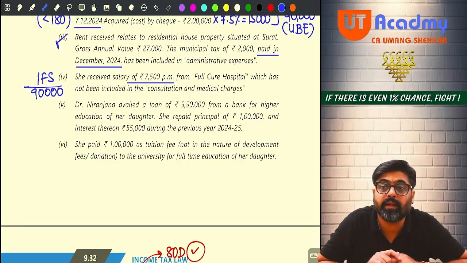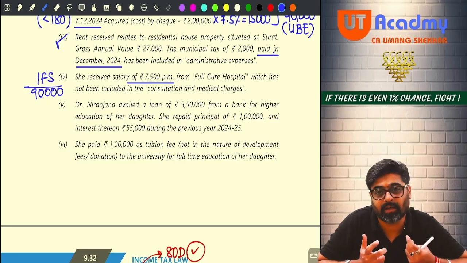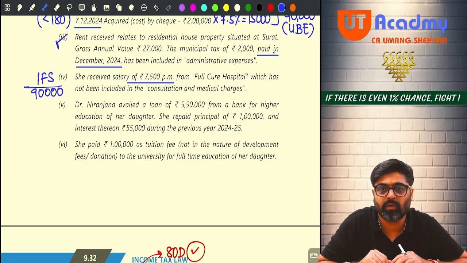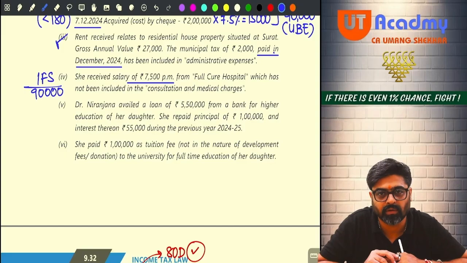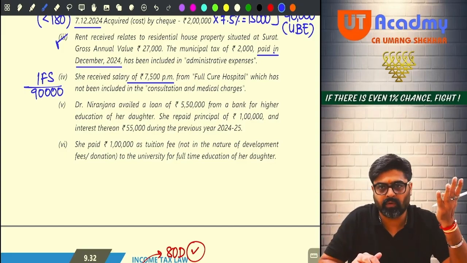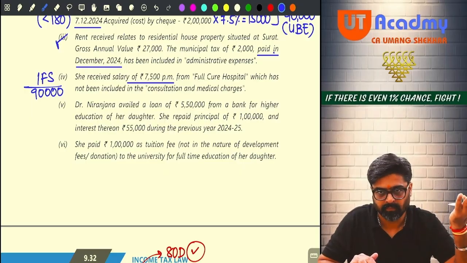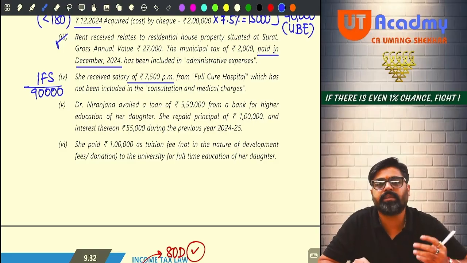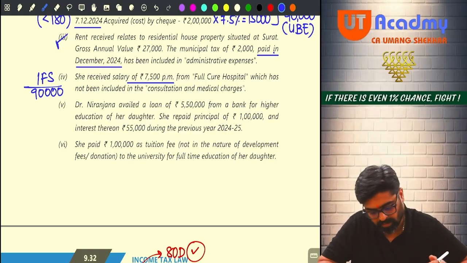But wait, this is entirely taxable? Yes. But out of this you will get standard deduction. Now it depends how much standard deduction you are going to get. If you follow 115BAC, you are going to get 75,000. But if you don't follow 115BAC, you are going to get 50,000. Depends what type of regime you are into, default tax regime or optional.